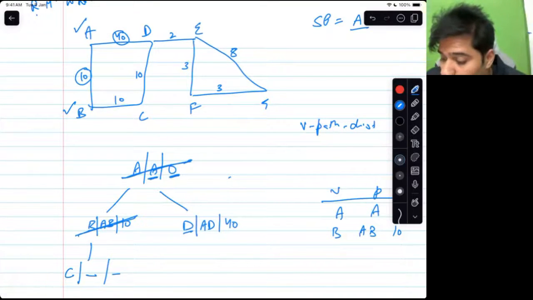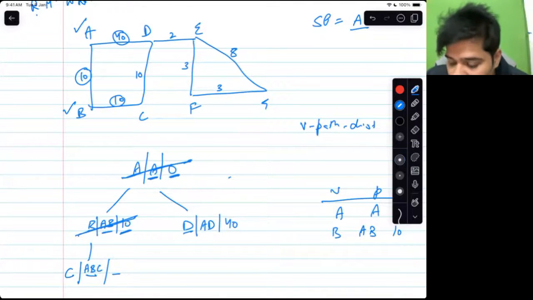Now the most important part, the path. AB was the old path, so the new path would be ABC. The cost till B was 10, and this is also 10. So the total cost will be 20.